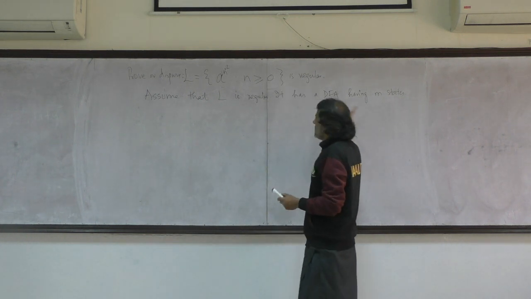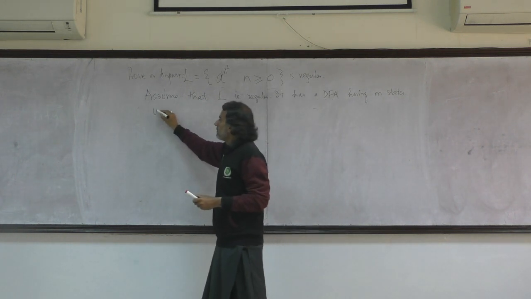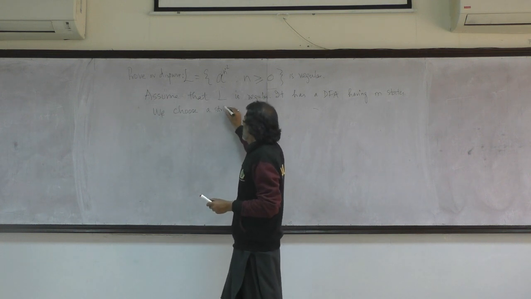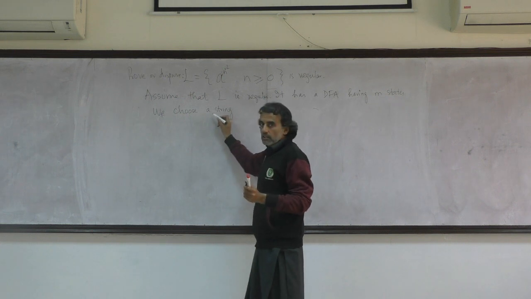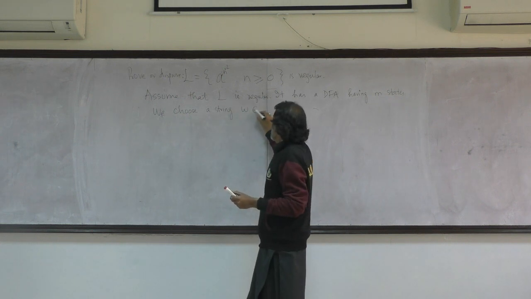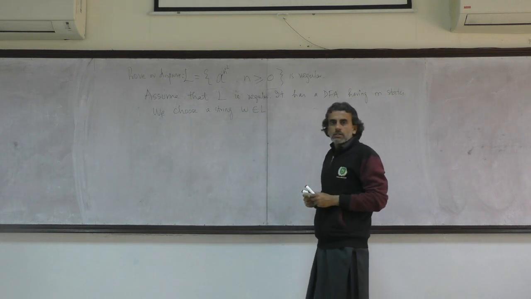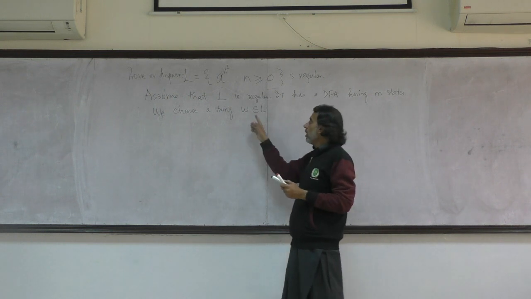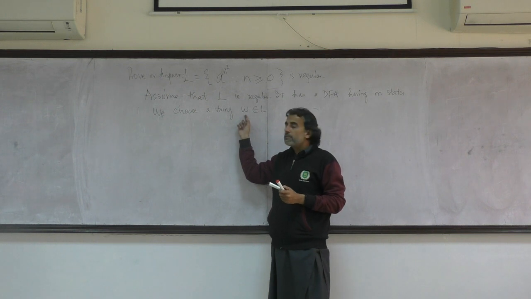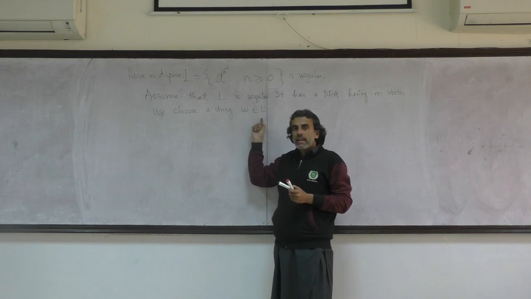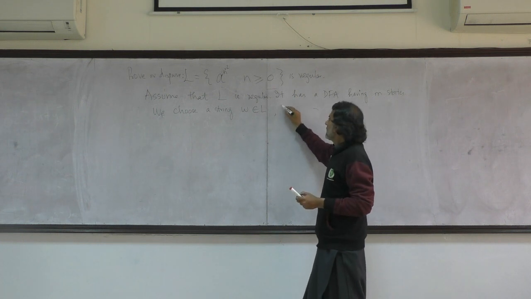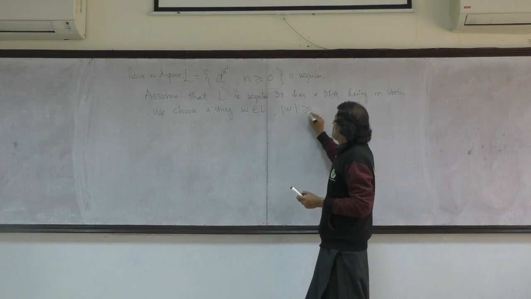So if there exists a DFA, the next step is that we choose a string W which belongs to this language. So the first condition which we must adhere to on the selection of the string is that it must belong to the language. The second condition is that its length is greater than or equal to m.